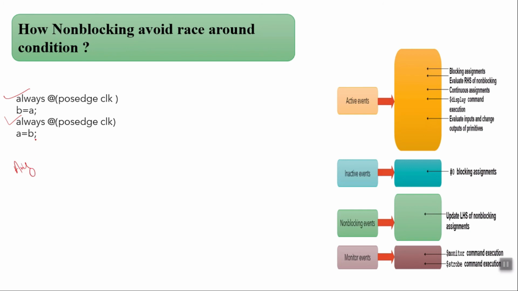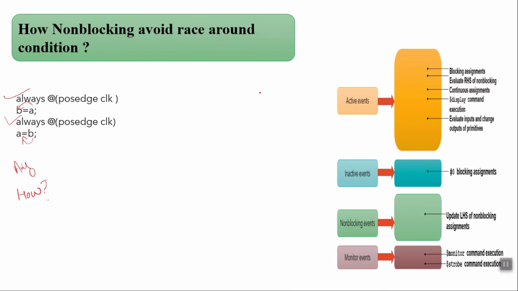So if we are assigning the value of A to B and the value of B to A, according to the blocking statement, both statements will be executed in parallel. But the simulator gets confused whether it should update the value of B or the value of A. This is a race around condition, because all those events are performed in the active event region. We can't update the same variable twice in the active event if we are calling from two different always blocks.